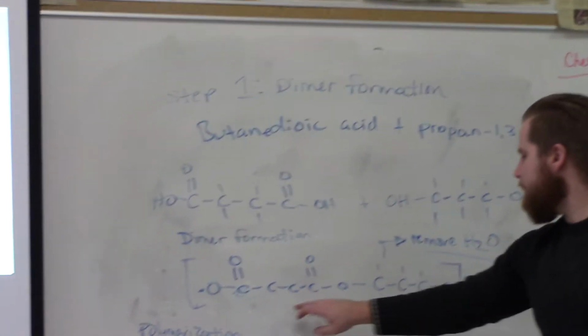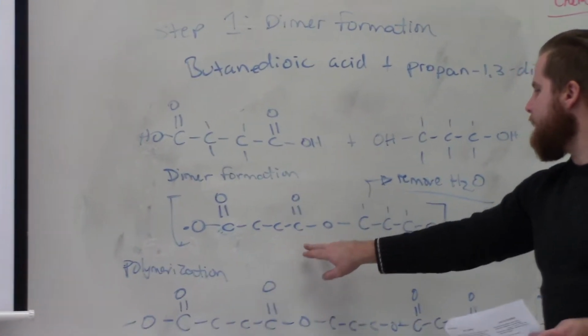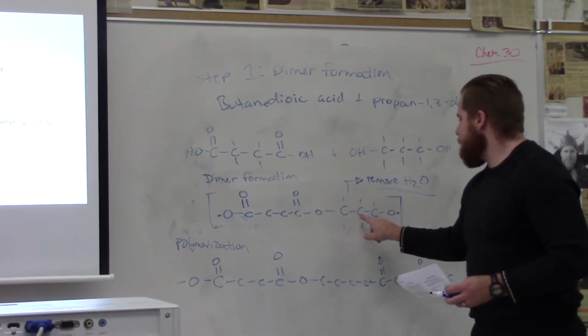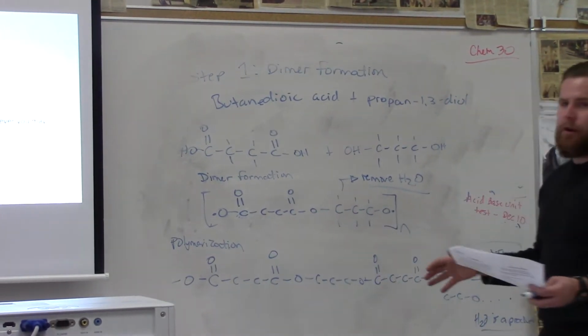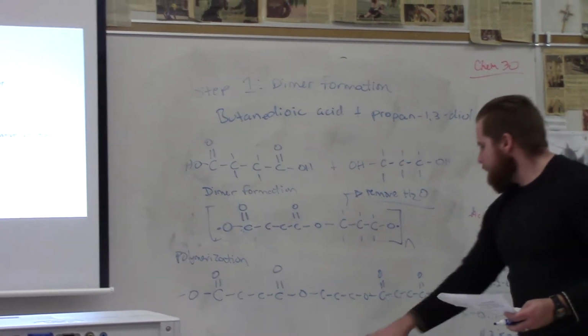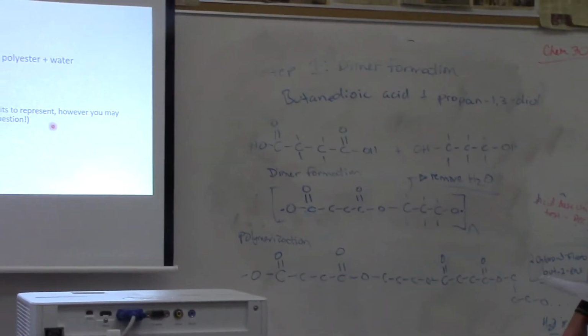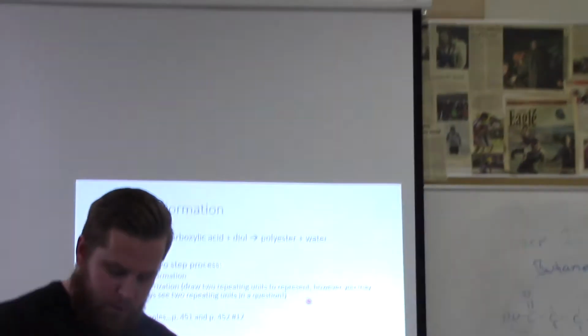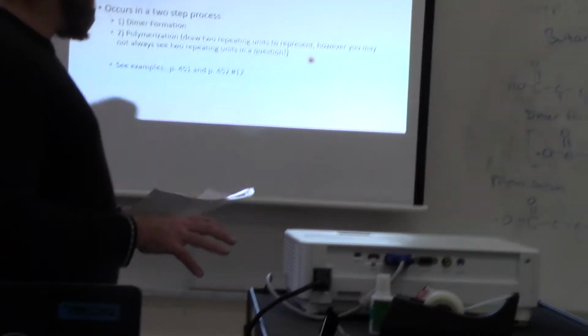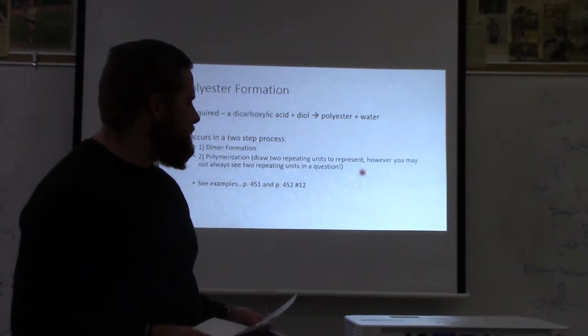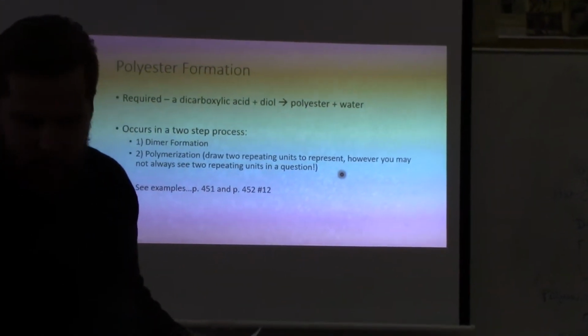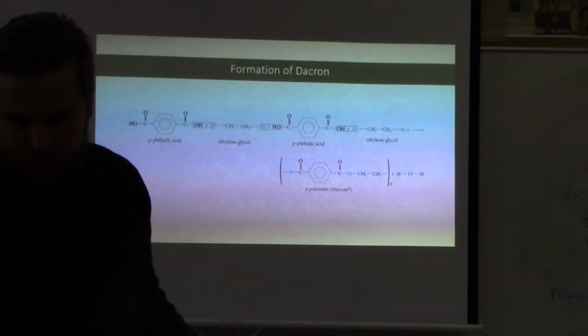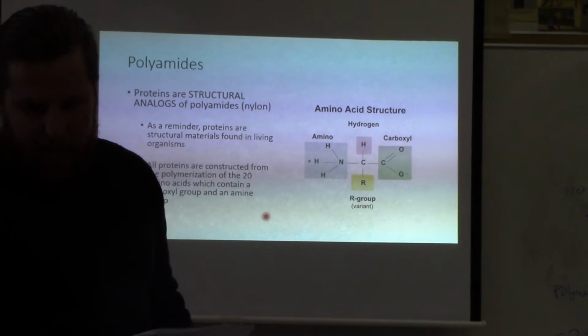Alcohol and the diol and the dicarboxylic acid is the dimer, because these are two different functional groups together, and then you can start to combine the dimers through polymerization once the dimers are formed. Okay, so page 452, number 12, gives you some examples with polymerization. Condensation polymerization. So we're almost done here.